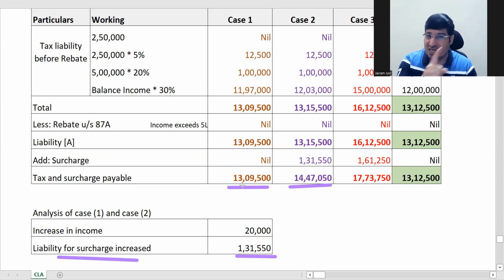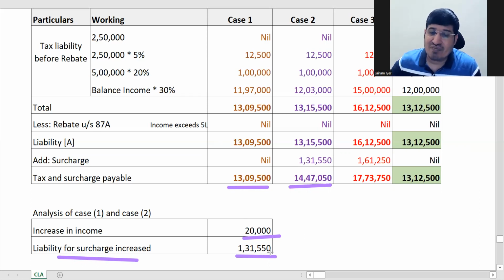Whereas we had seen right at the beginning that income increased by only 20,000. So this is unfair, right? You cannot be asked to pay tax more than your income. Correct. So that's why you need marginal relief. The concept of marginal relief comes.